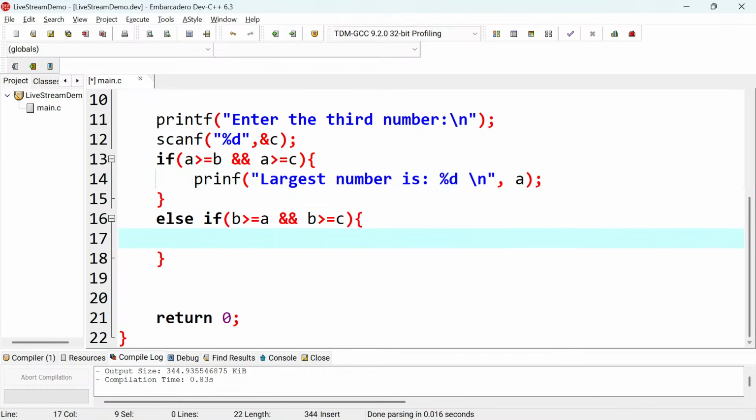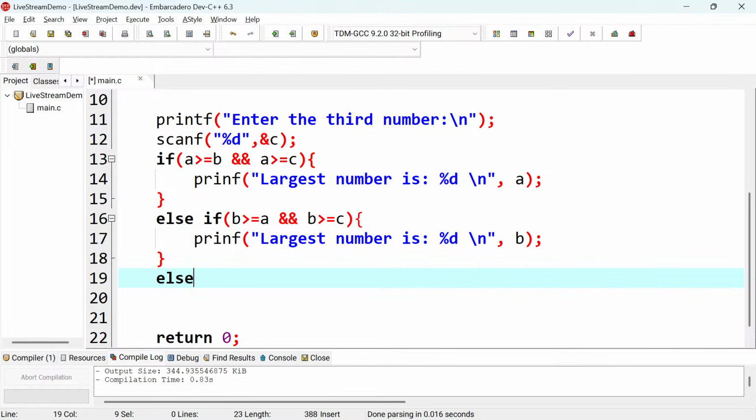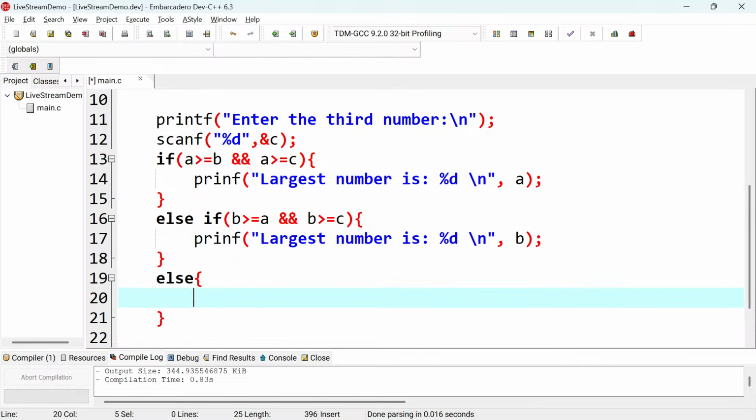And then the last part is just an else. Why? There's no need of checking if C is greater than A or greater than B, because A is not the largest, B is not the largest, so it's obvious that C is the largest. So here I'll put C there, and then I'll terminate just like that.